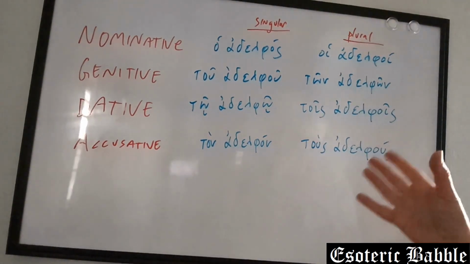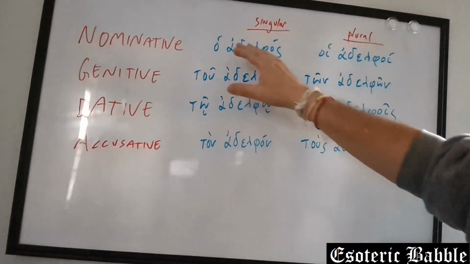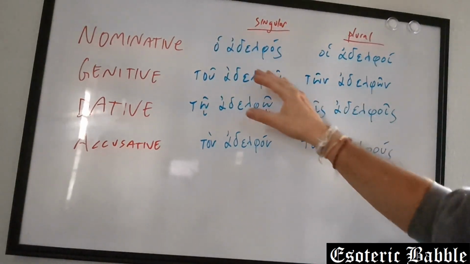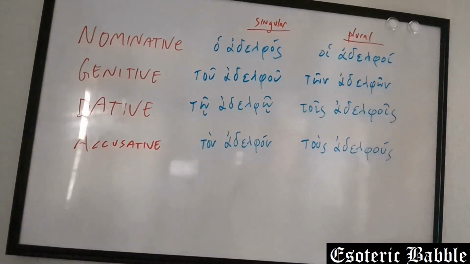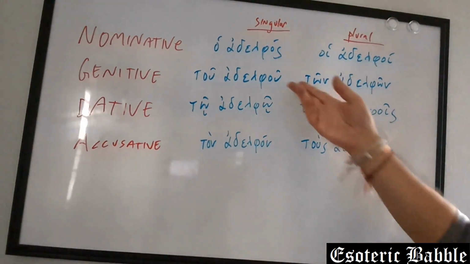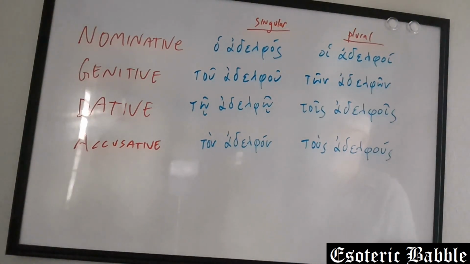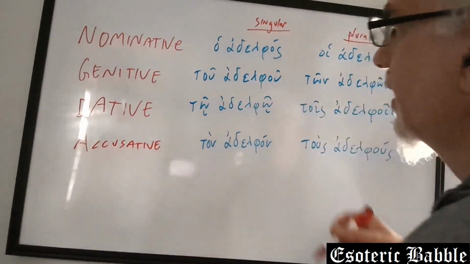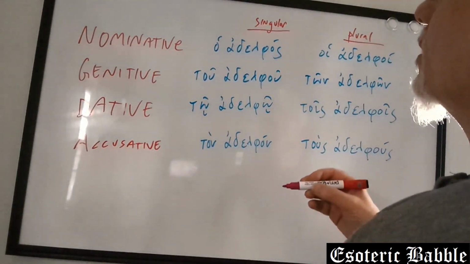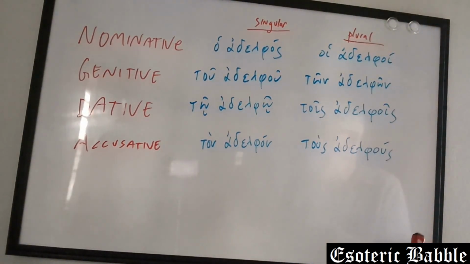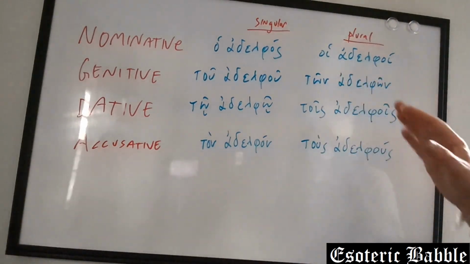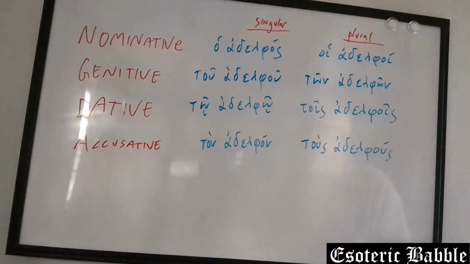Okay, now, we said before that the nominative is the subject. Generally speaking, the accusative is the object. The genitive shows possession. So in this case, if you see tou adelphou, you might think of something like of the brother. We'll write it up when we have some examples in a little bit.